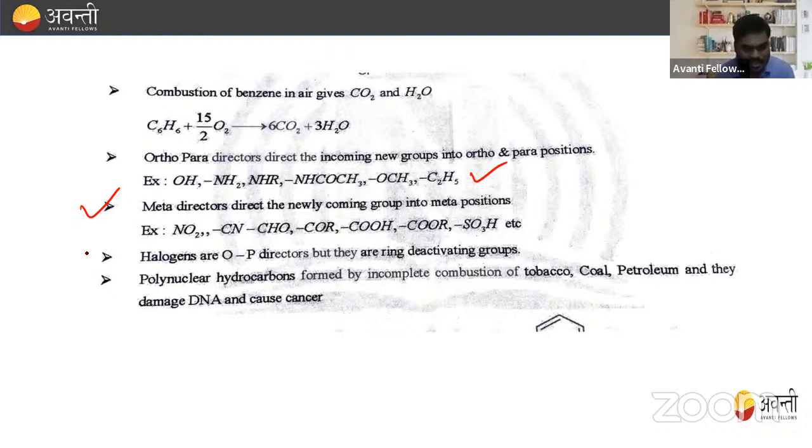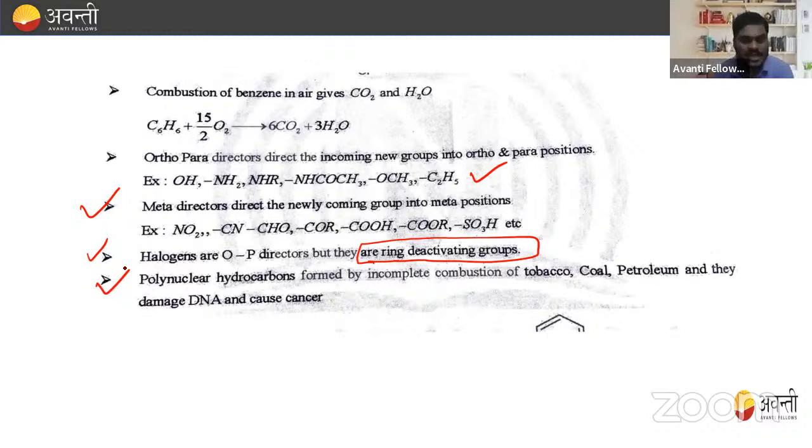Halogens are ortho para directing, but they are ring deactivating groups. Just a point to remember. What are halogens? Halogens are ortho para directors, but they are ring deactivating groups because halogen is an electron withdrawing group. So they are deactivating groups. However, due to the presence of lone pairs, they increase the electron density at the ortho and para positions. That's why they are ortho para directors, but they are ring deactivating groups due to the presence of chlorine, that is an electron withdrawing group.